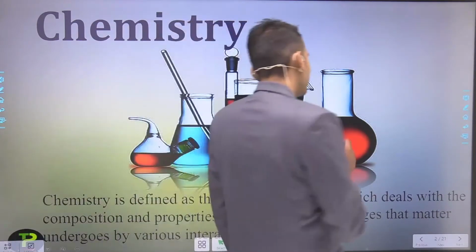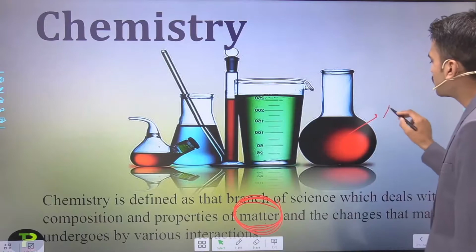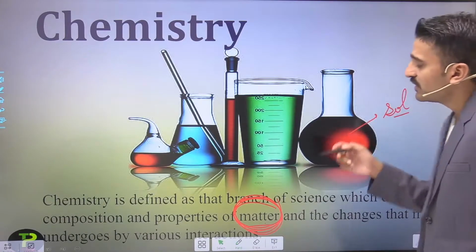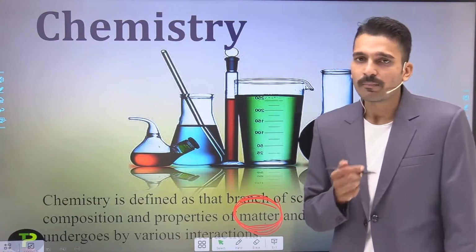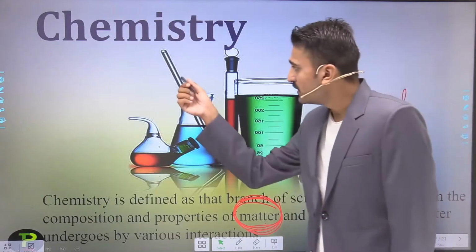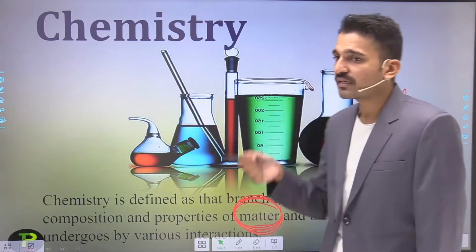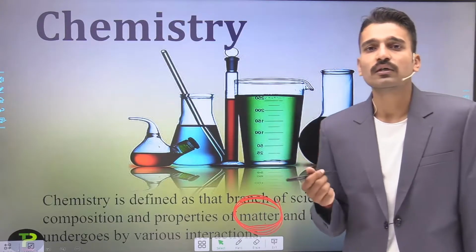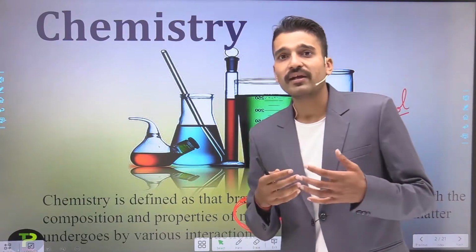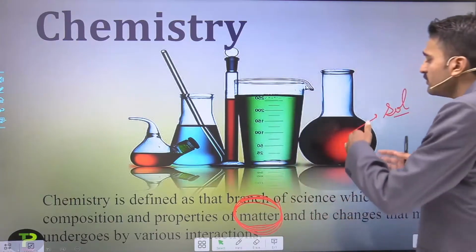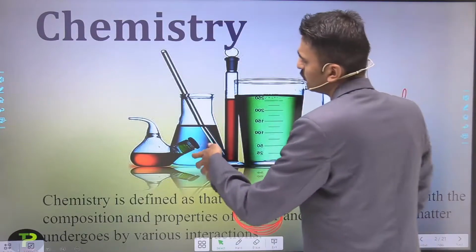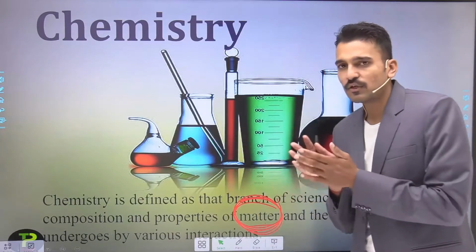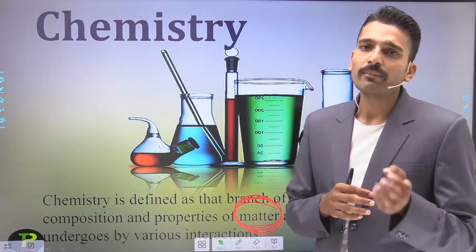If I say the solution that is present in this container is a matter, this container is also a matter, and the gas which is present in it is also a matter. So how do the matters interact? When I put this solution into that solution, there will be some kind of chemical change.